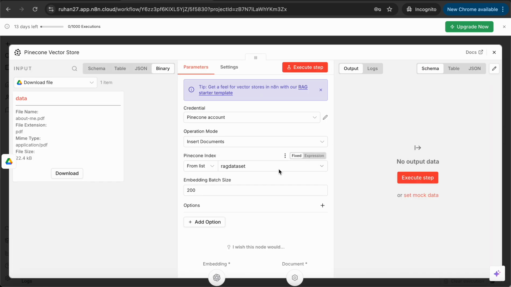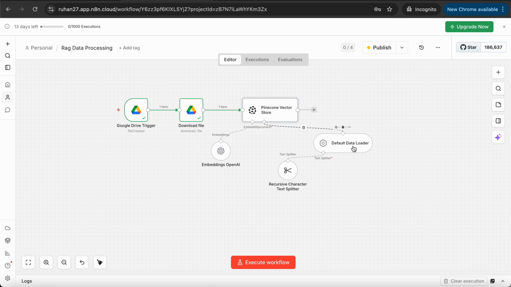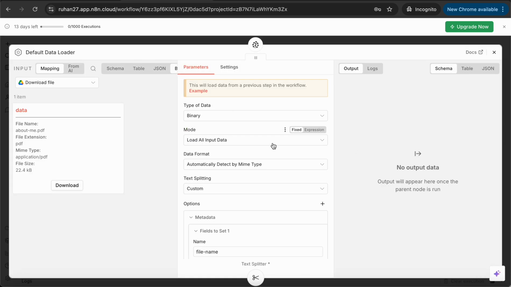Yeah. So after connecting, you need to select your datasets over here. For my case, I selected this RAG datasets, as I said, I already created that one. After that, you need to add these file systems.